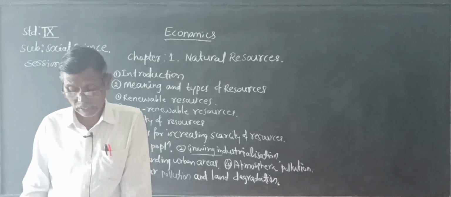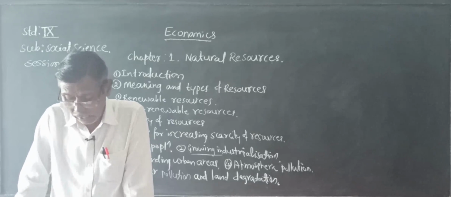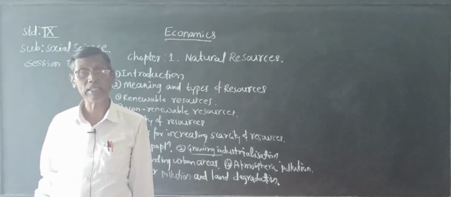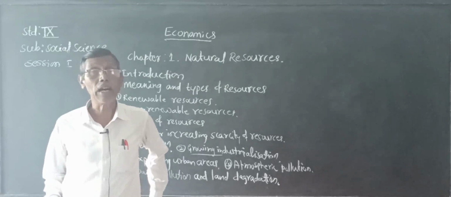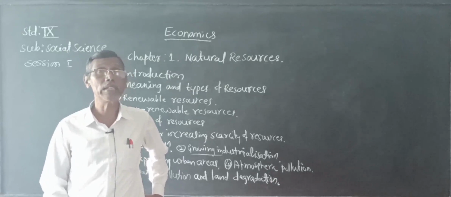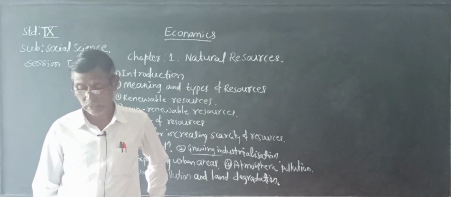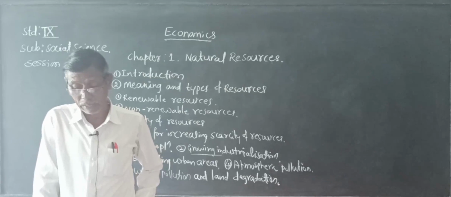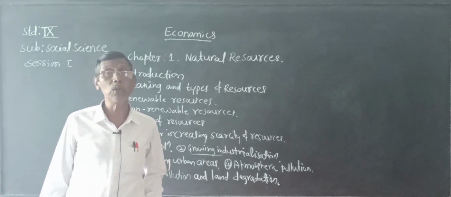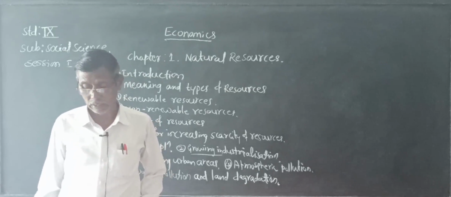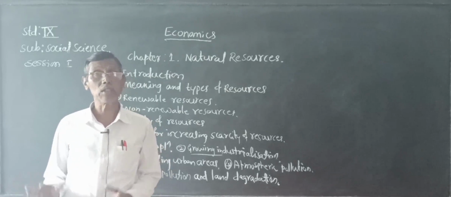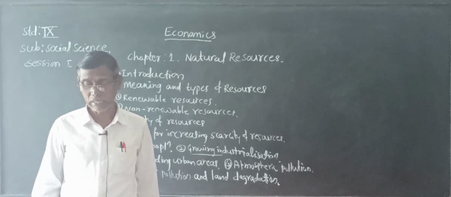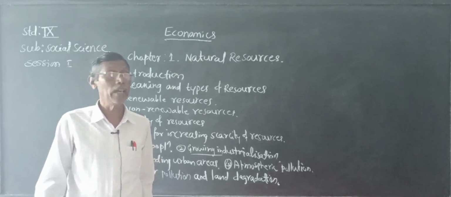Next, discovering substitutes and alternatives, like solar and wind power in place of coal power. We have to stop the use of coal, so we have to use solar energy and wind energy.